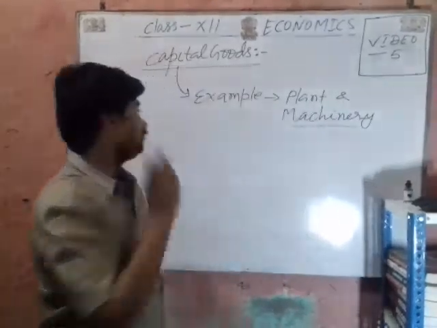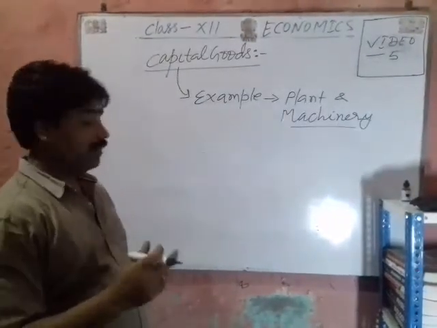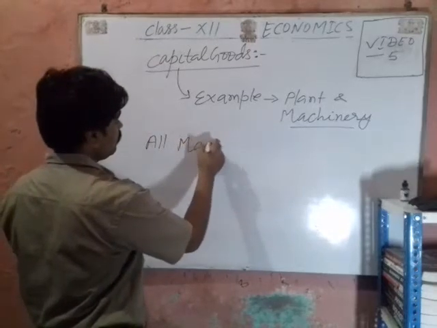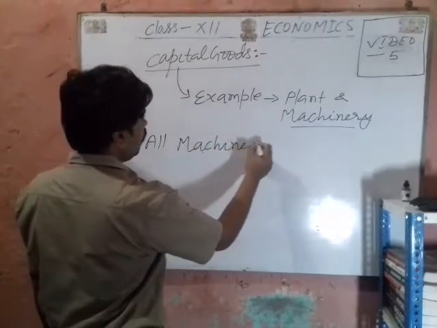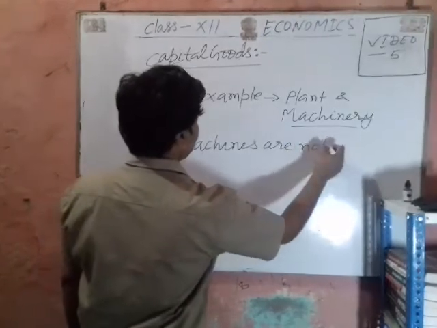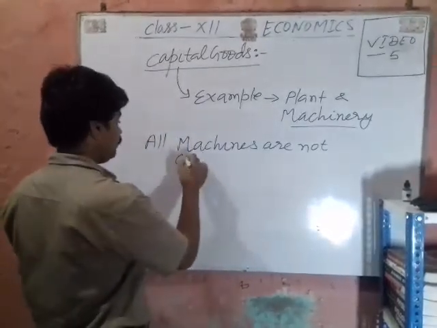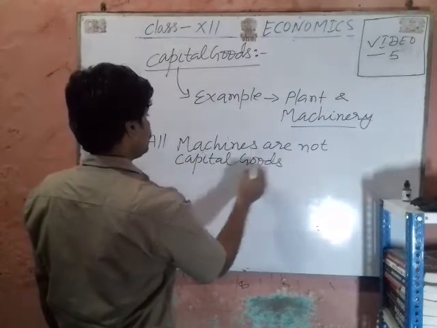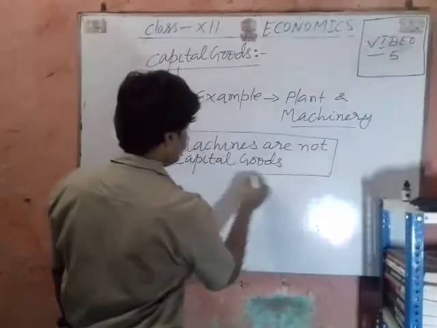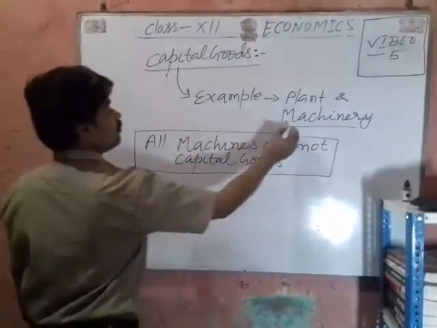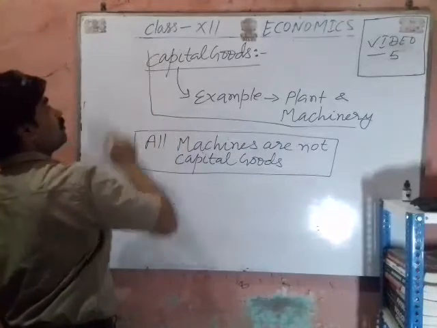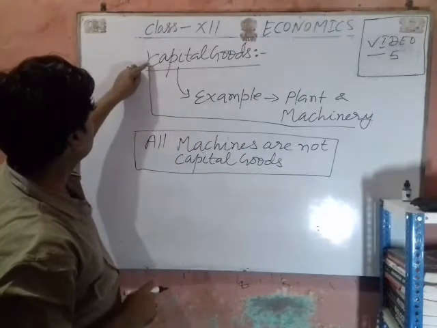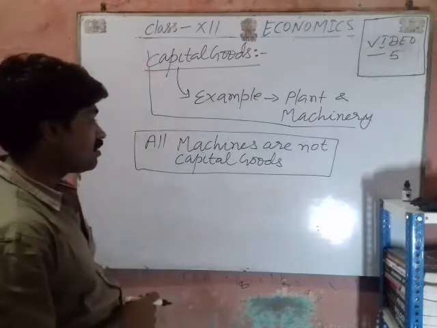But remember, all machines are not capital goods. How all machines are not capital goods?